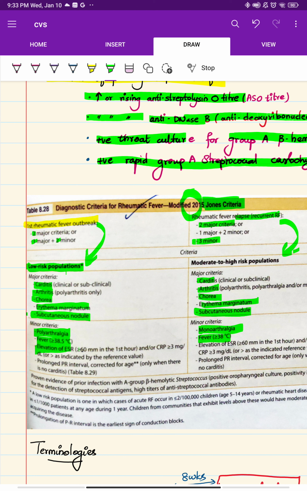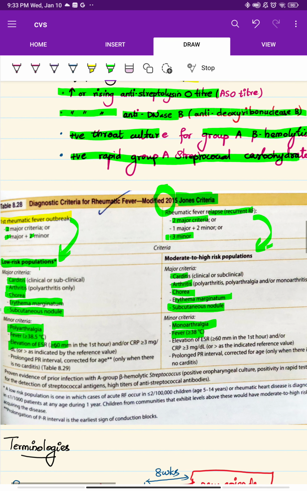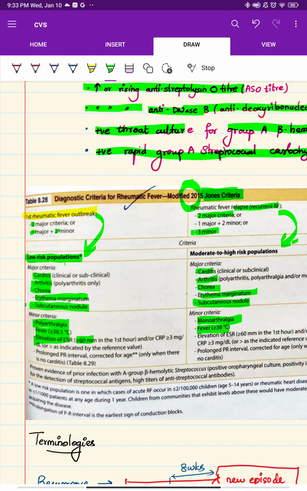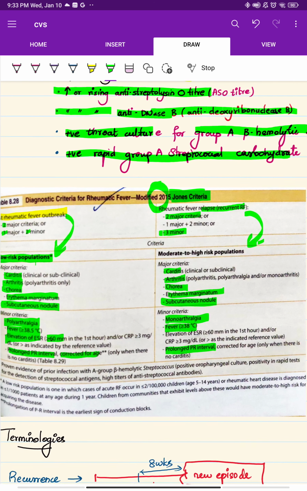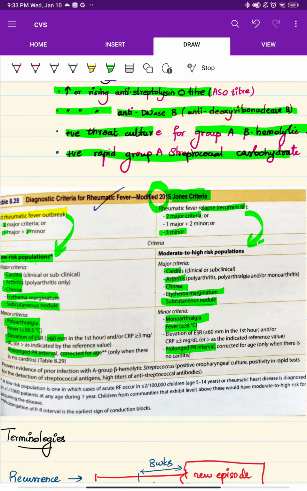Elevation of ESR is greater than or equal to 60 mm in the first hour, here also 60, same thing, okay. Then prolonged PR interval, corrected for age, depending on the age. Here also prolonged PR interval is seen only when there is no carditis, okay. So the only difference is in monoarthralgia or polyarthralgia, okay. Anything else you have here? Okay, that's it, guys.